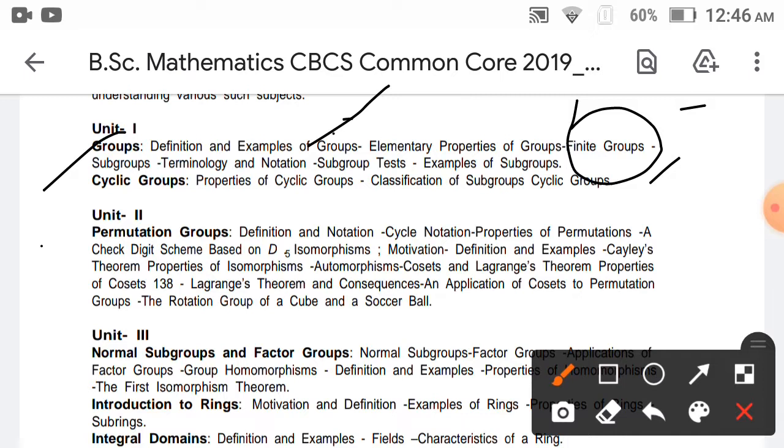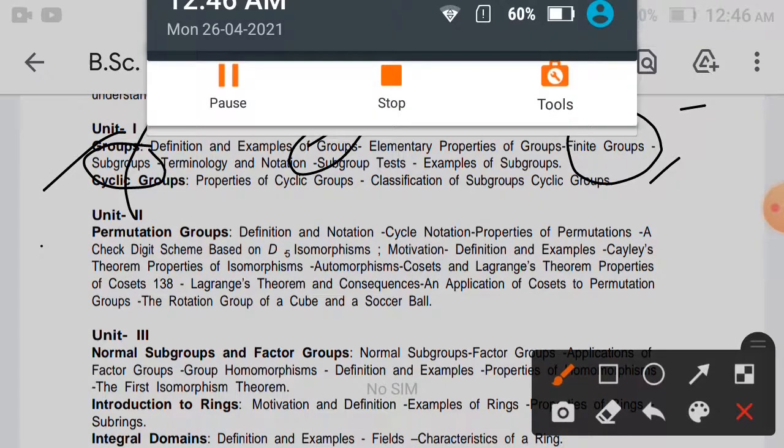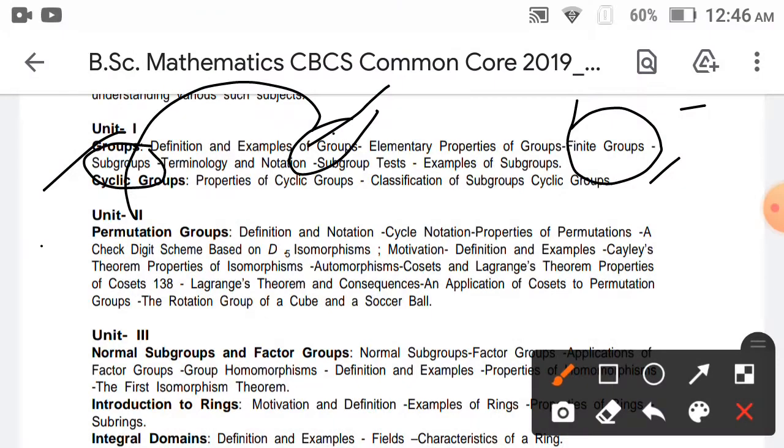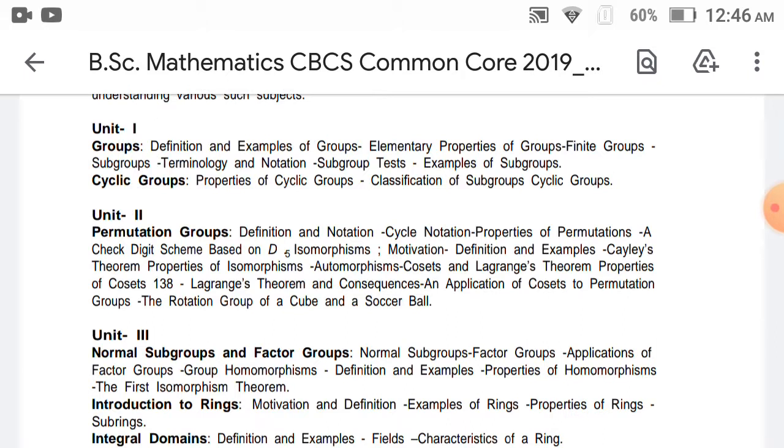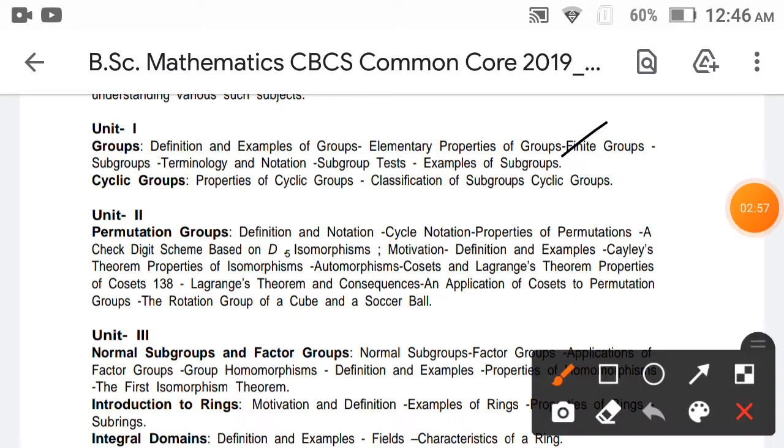So groups have four properties, and a subgroup also has to satisfy the group properties and one extra condition, which is known as a subgroup. First we satisfy the group, and then we satisfy the extra conditions, and it is known as a subgroup. Same process, with examples of subgroups and their processes. Okay, this is the group.